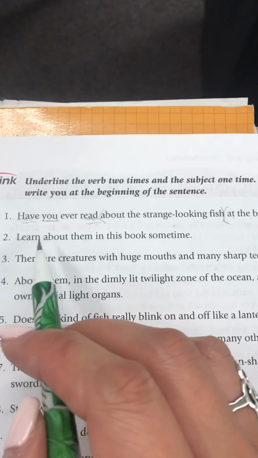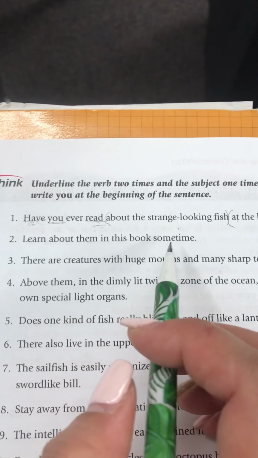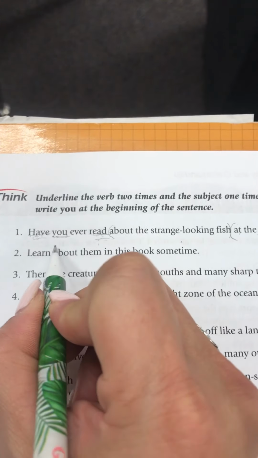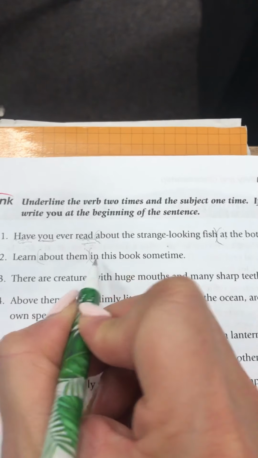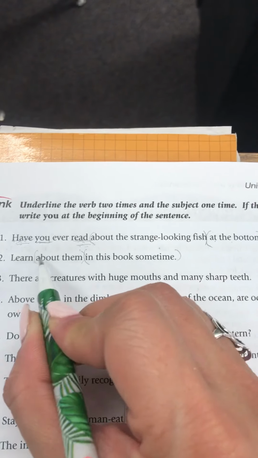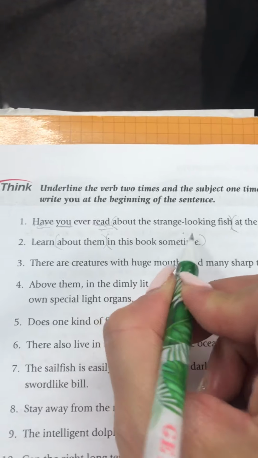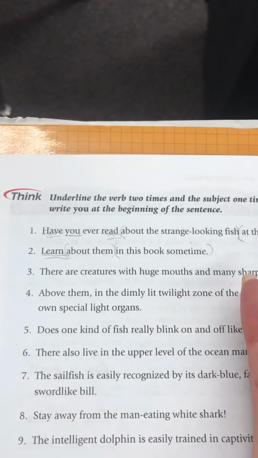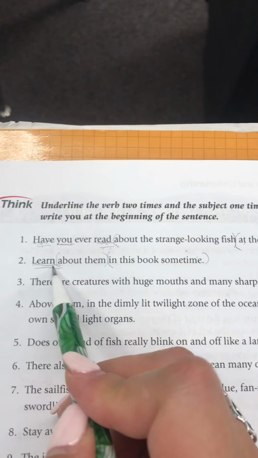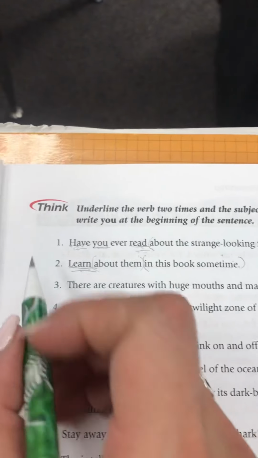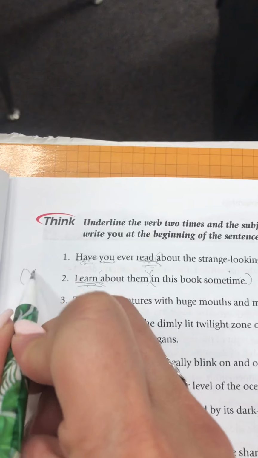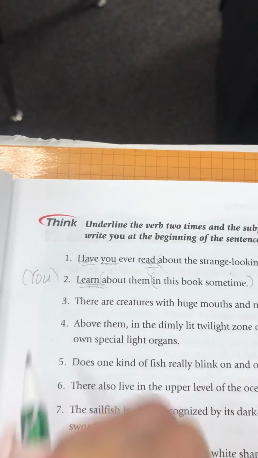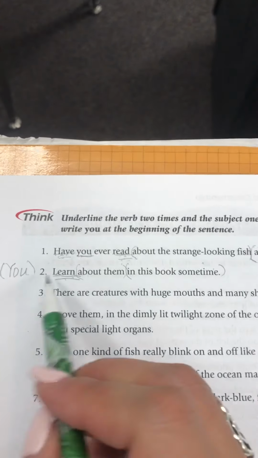Let's look at number 2. Learn about them in the book sometime. I see prepositional phrases: about them in the book sometime. So the whole thing is a prepositional phrase. But I see learn. Remember, it's an action verb, so I will underline it twice. But then where's the subject? Look, it's a command, right? It's imperative, but it doesn't have a subject. So next to it, you're going to put capital Y-O-U, understood you. All right, so that's what you need to do for that.